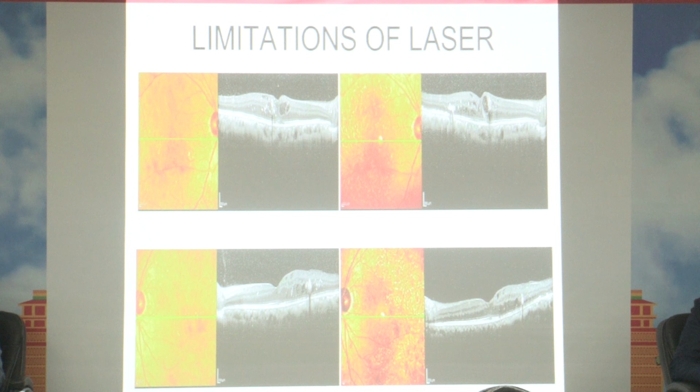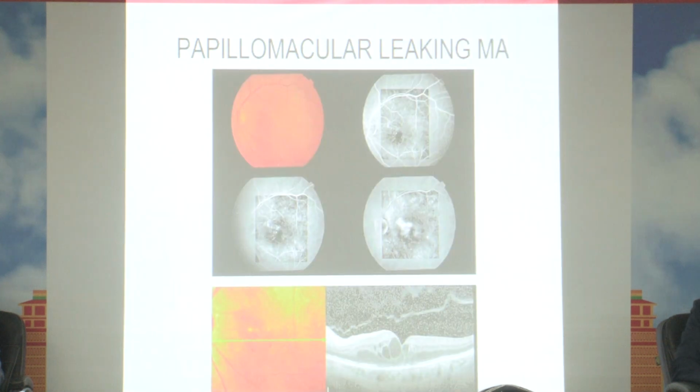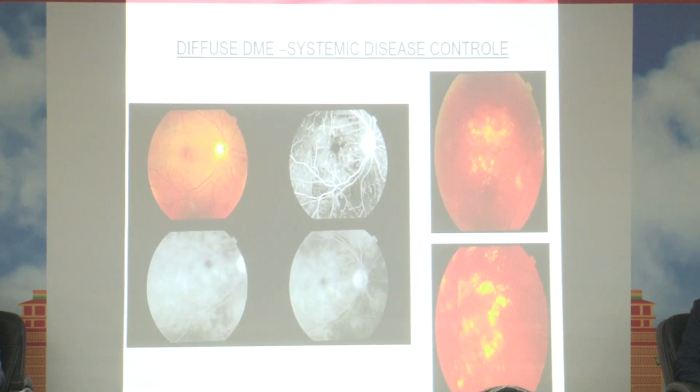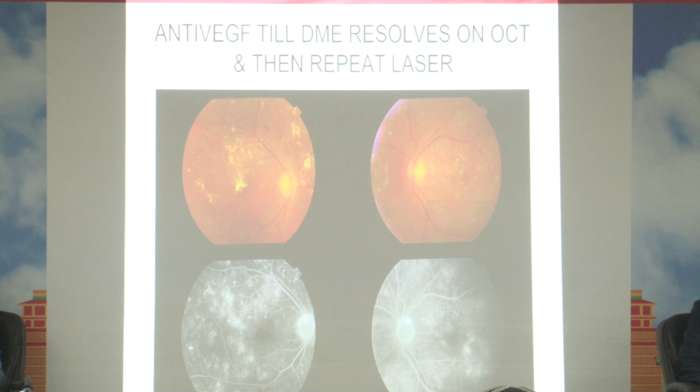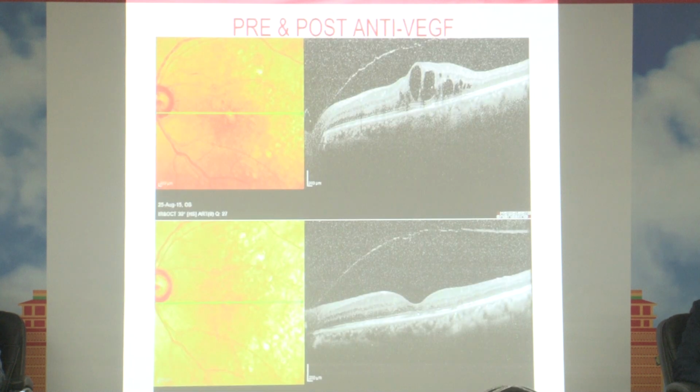But there are certain limitations to the laser. If the microaneurysms or leaks are in the papillomacular bundle, you cannot fire more lasers and the patient will lose vision. And if it is a diffuse type of maculopathy, obviously the systemic factors play a role, and one has to take care of the hyperlipidemia as well as the renal components and sugar components, and then only it works. In such situations, what is multimodal is that first you have to give the anti-VEGFs several times and then do the lasers, and again you have to keep on injecting till the systemic factors come under control.